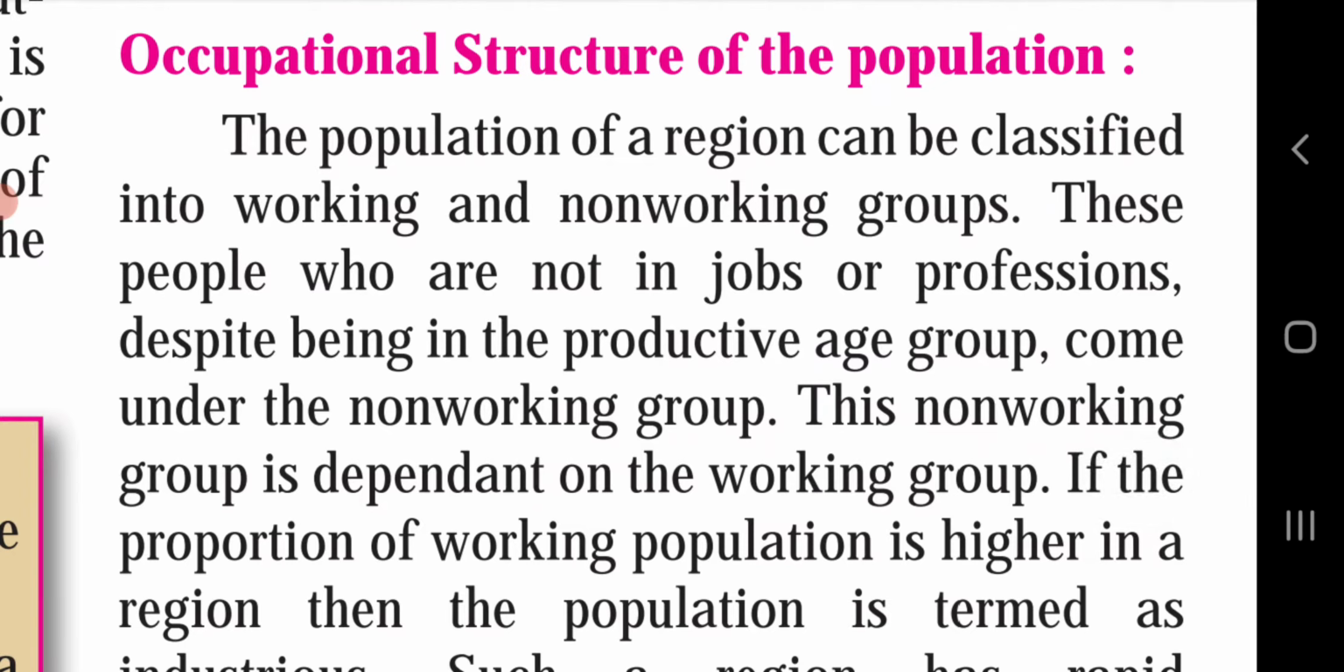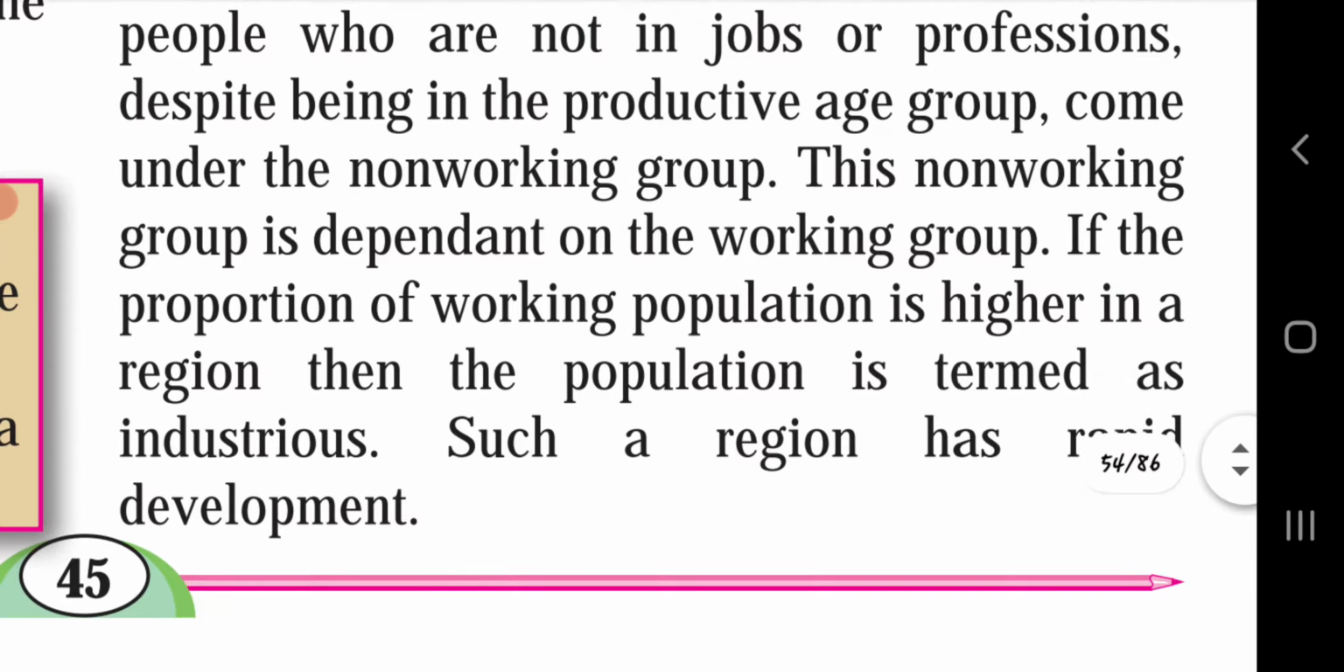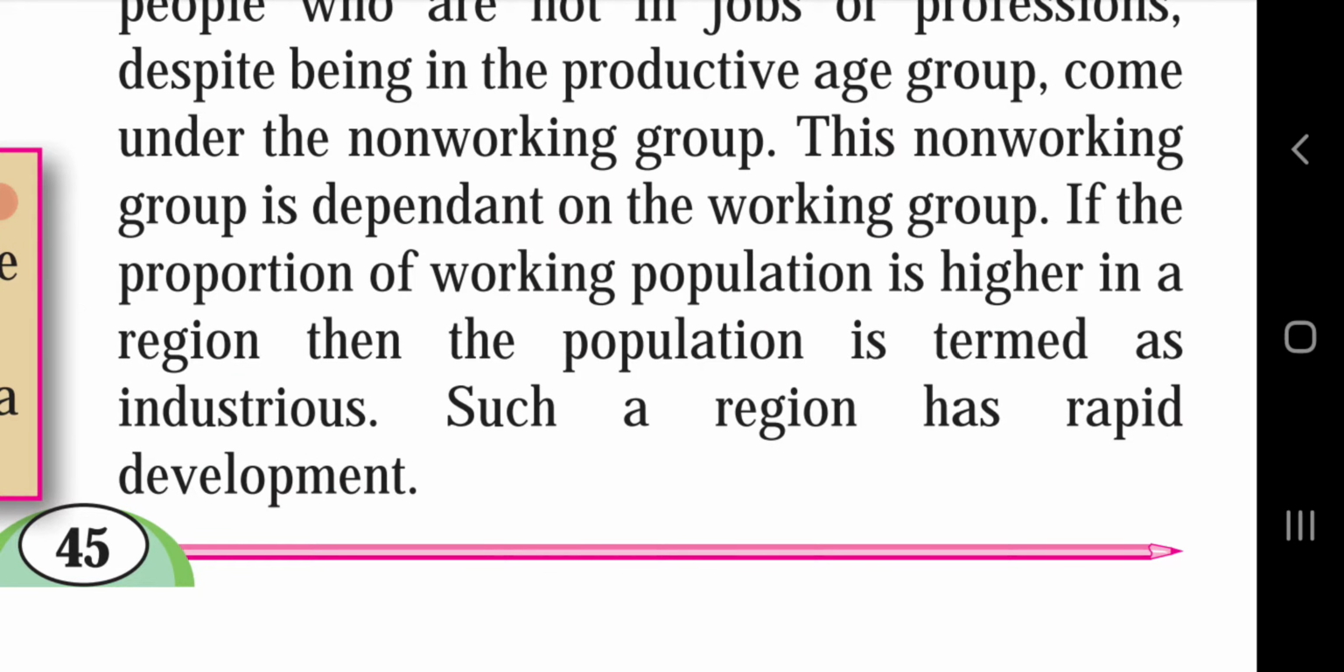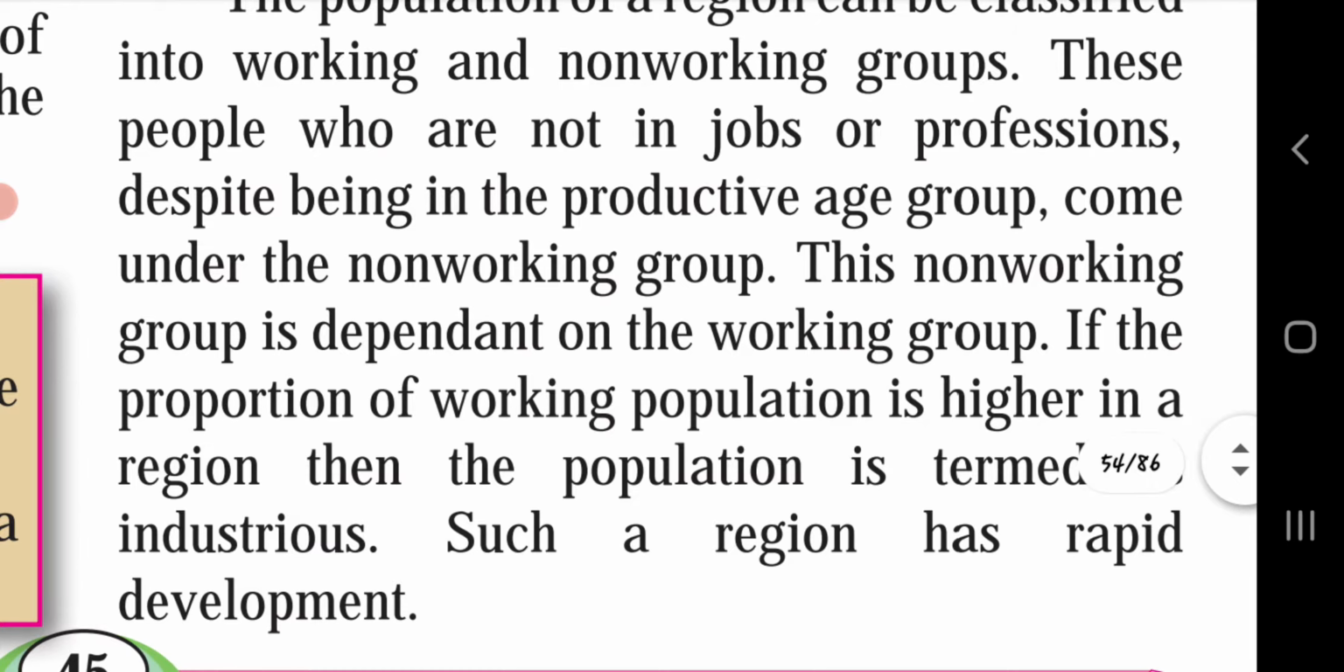Occupation structure of population. The population of a region can be classified into working and non-working groups. People who are not in jobs or professions despite being in the productive age group come under the non-working group. This non-working group is dependent on the working group. If the proportion of the working population is higher in a region, then the population is termed industrious. Such a region has rapid development. Where the non-working group members are fewer and the working group members are higher, we can see the development in that region is done rapidly.